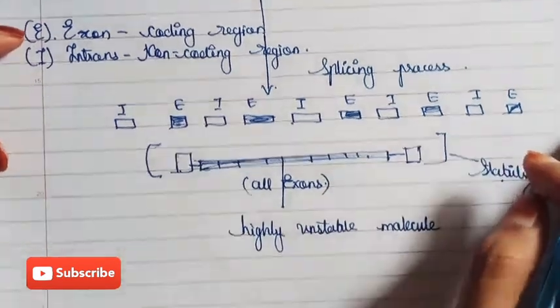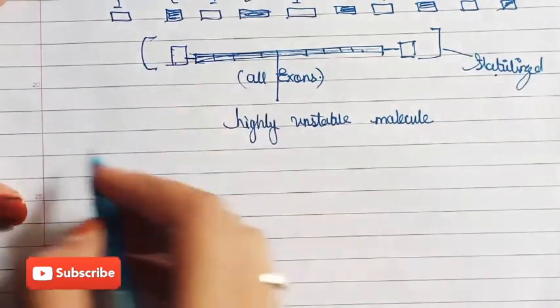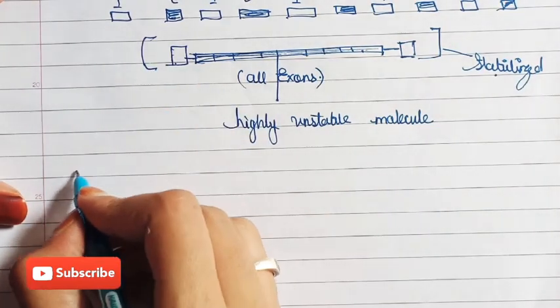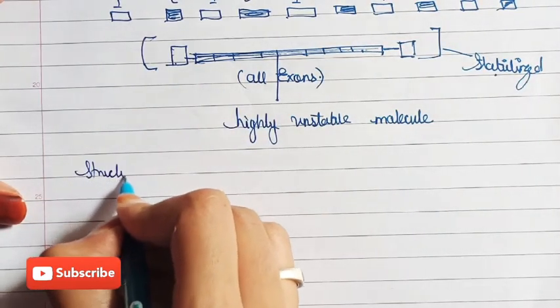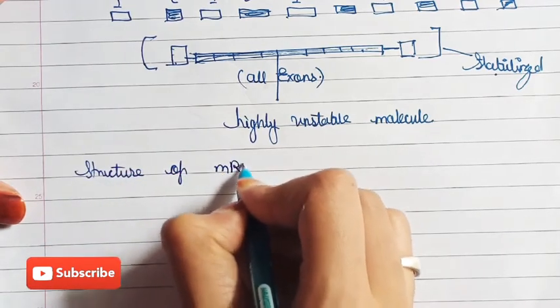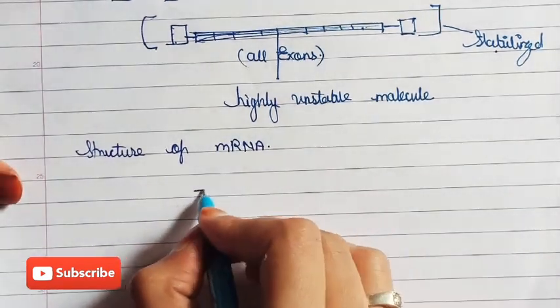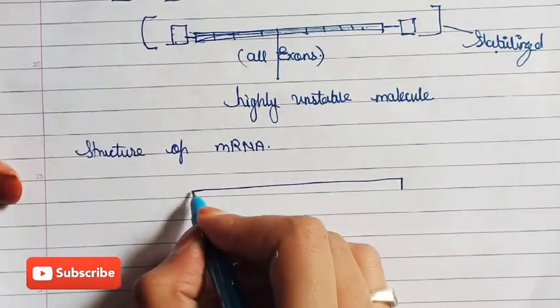Now we will see the main structure of mRNA. How is the mRNA formed? Here you can see the structure of mRNA. Here you can see these exons are attached.